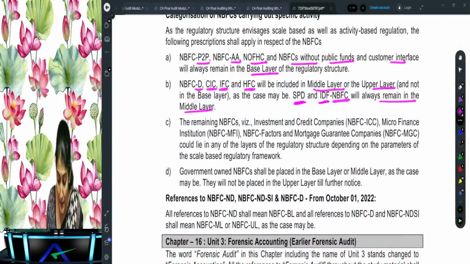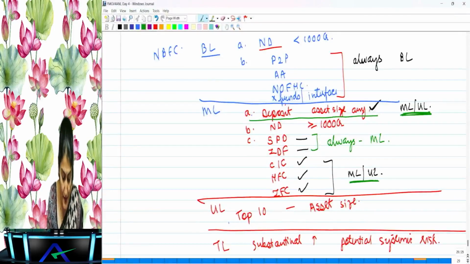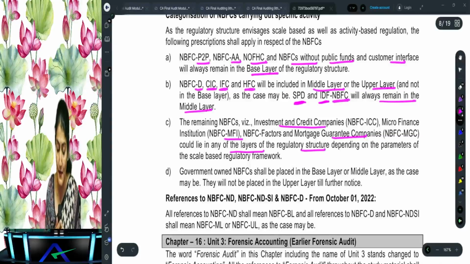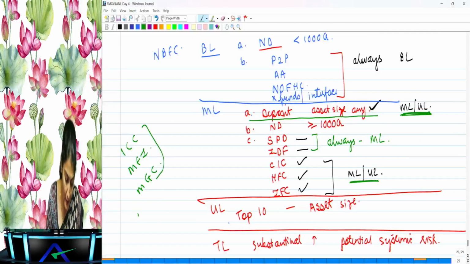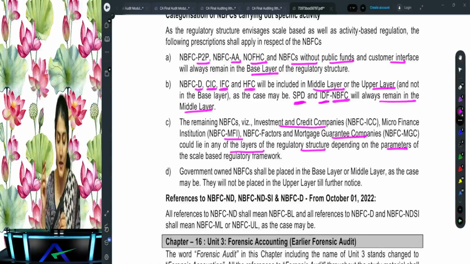And the remaining NBFCs, that is ICC, MFI, and the MGC, right? So now three more which they are talking about over there: the ICC, Investment and Credit Company, then the Microfinance Institution, and also the Mortgage Guarantee Company. What does it say? They can come in any of the layers of the regulatory structure depending on the parameters. Which three companies can come in any of the layers? Investment Credit Company, Mortgage Guarantee Company, and the Microfinance Institution.